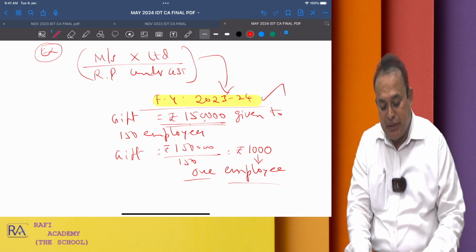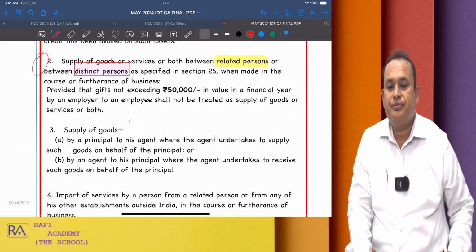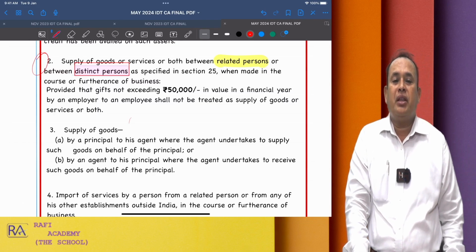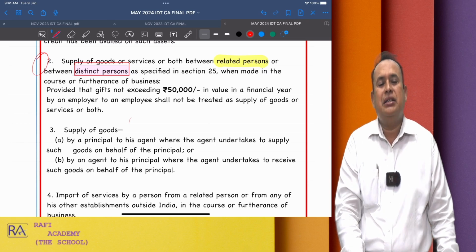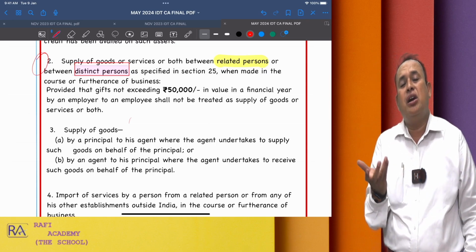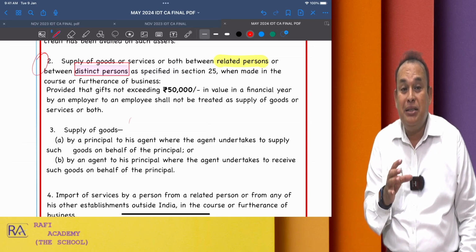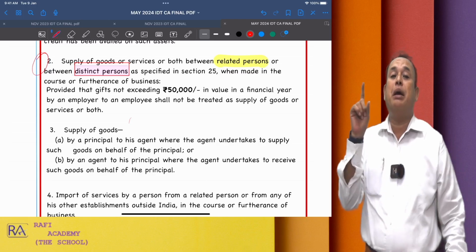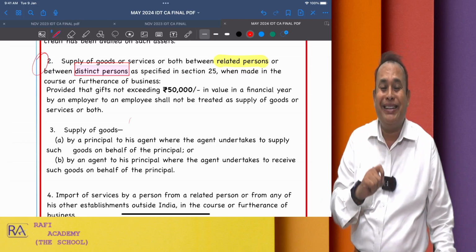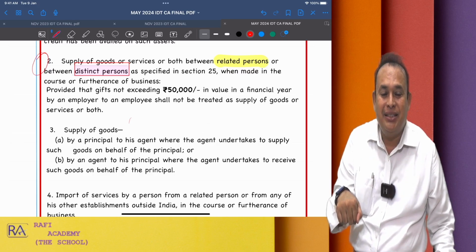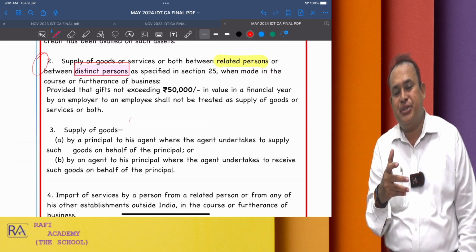Very specifically mentioned, gift can be given by employer to the employee. Then you can ask me, who is an employee, sir? Employee means the person who is on payroll as a permanent employee or a contractual employee, employed by the employer. It should not mean an employee working in the company through a contractor. In that case, they are not employees. Understand my difference?